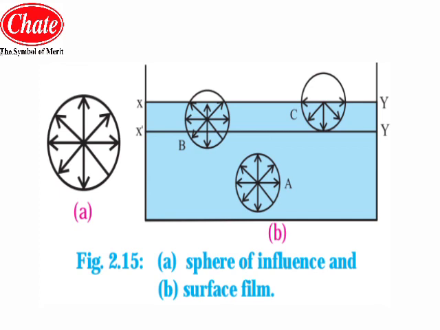Particle A is totally inside the water, and particle B is 70% inside the water, and the remaining part is above the water, exposed to the atmosphere. And for the third particle, C, you can see that half of it is inside the water and half of it is exposed to the atmosphere.